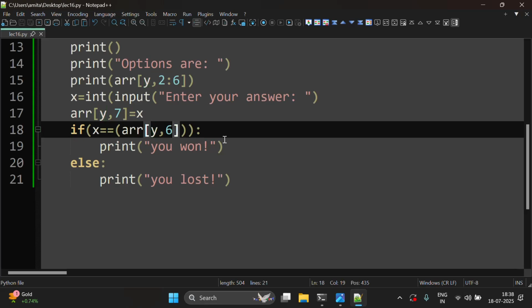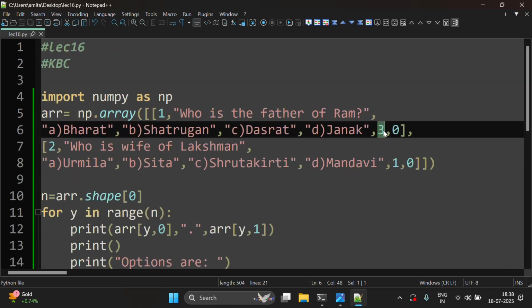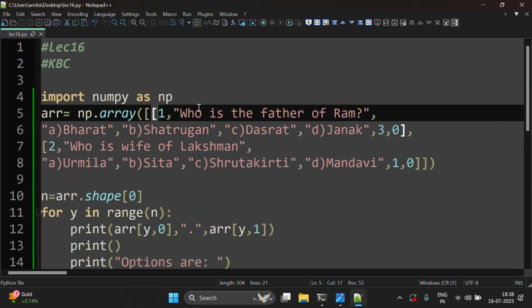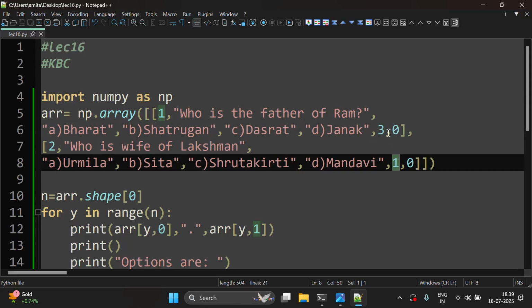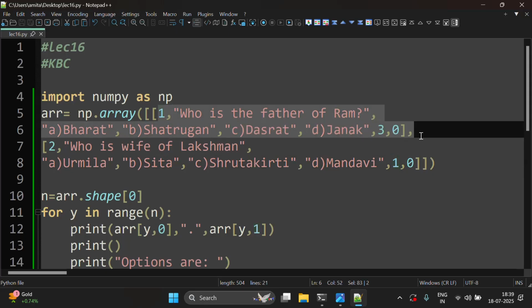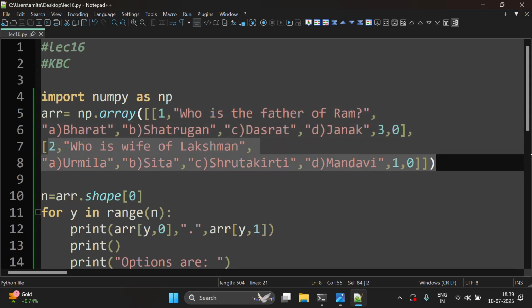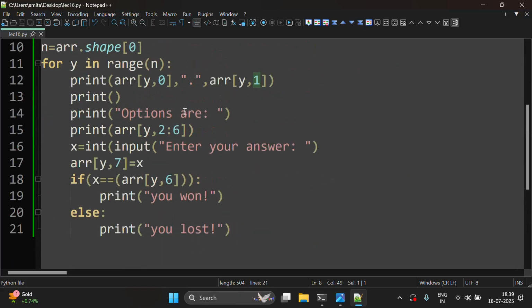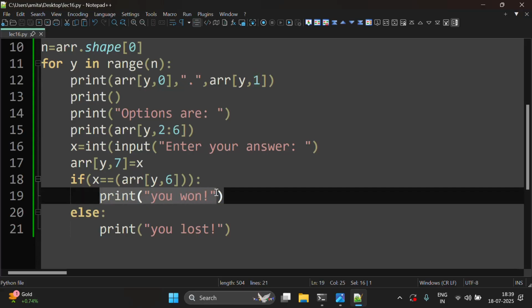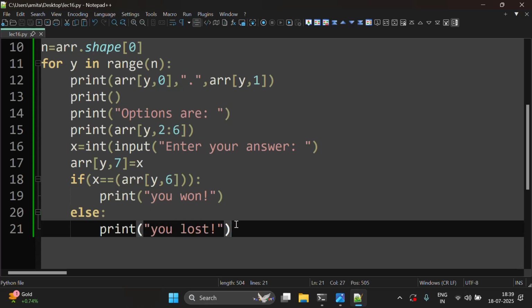What is this? y comma 6 is this value. Why? Because 0, 1, 2, 3, 4, 5 and 6. So y comma 6 is this and this. y will be 1 for the very first question and y will be 2 for the second question. So 1 comma 6 is 3 and 2 comma 6 is 1. So if the input by the user is equal to the correct answer, then it will print you won. Otherwise the answer is wrong and it will print you lost.